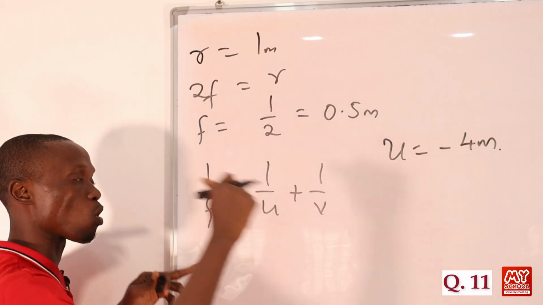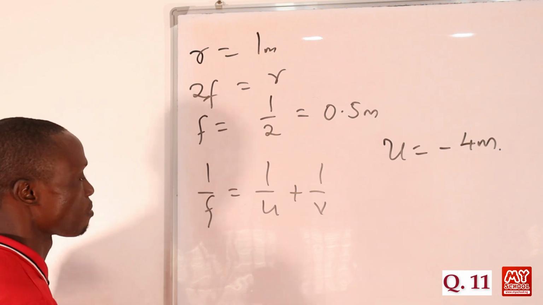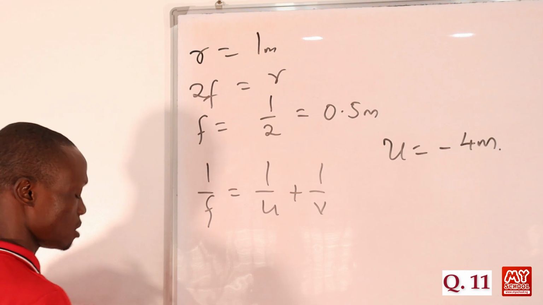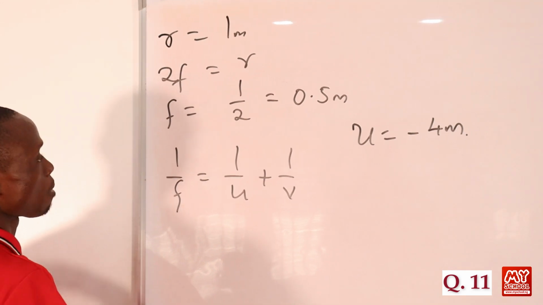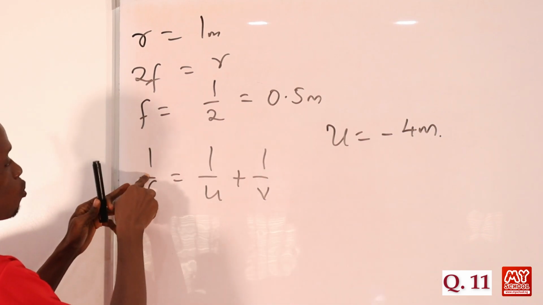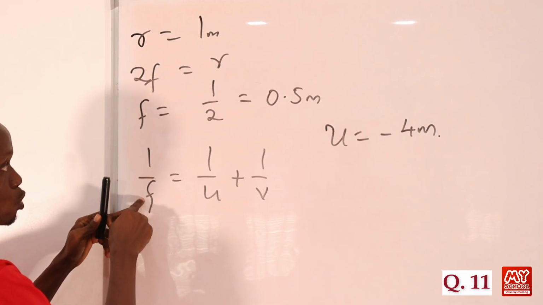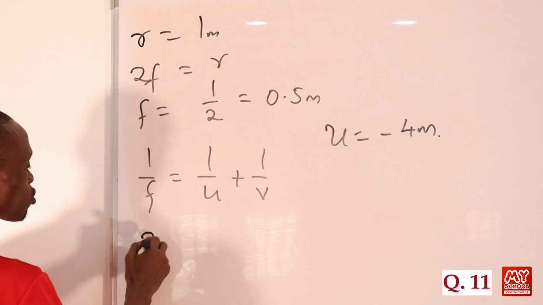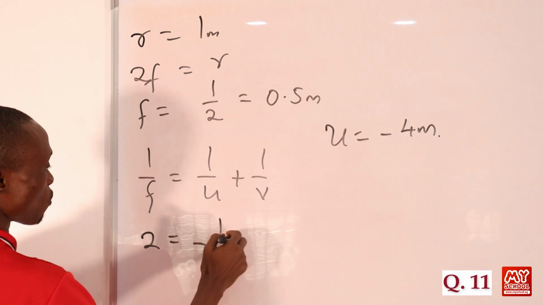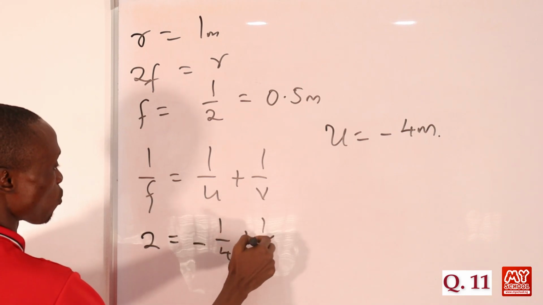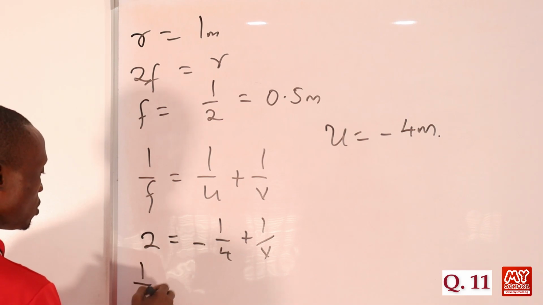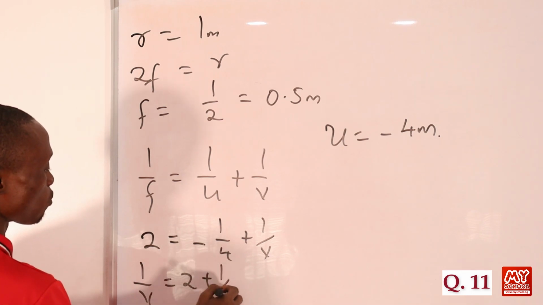Now let's substitute these values to get what we are asked to calculate, which is the image distance. Remember that our focal length is equal to 0.5. So 1 over 0.5 will be equal to 2. Okay, so here we have 2 equal to minus 1 over 4, because now we have negative 4, then plus 1 over V. So we move this 4 to the other side, so that 1 over V is equal to 2 plus 1 over 4.